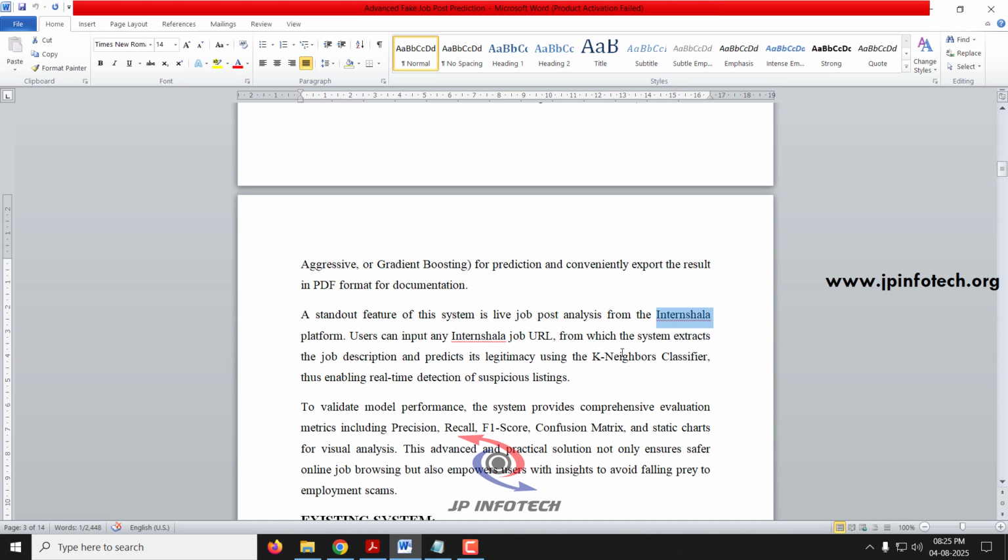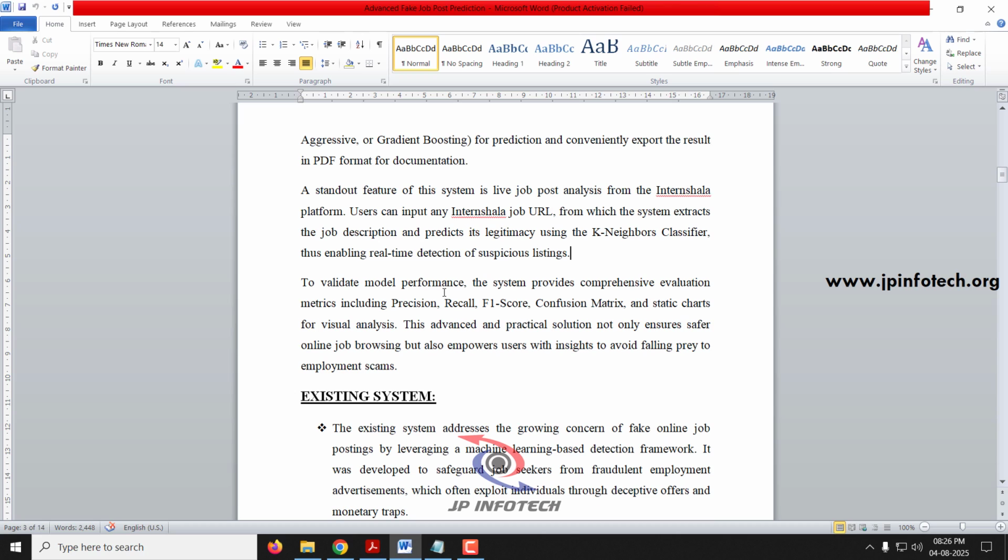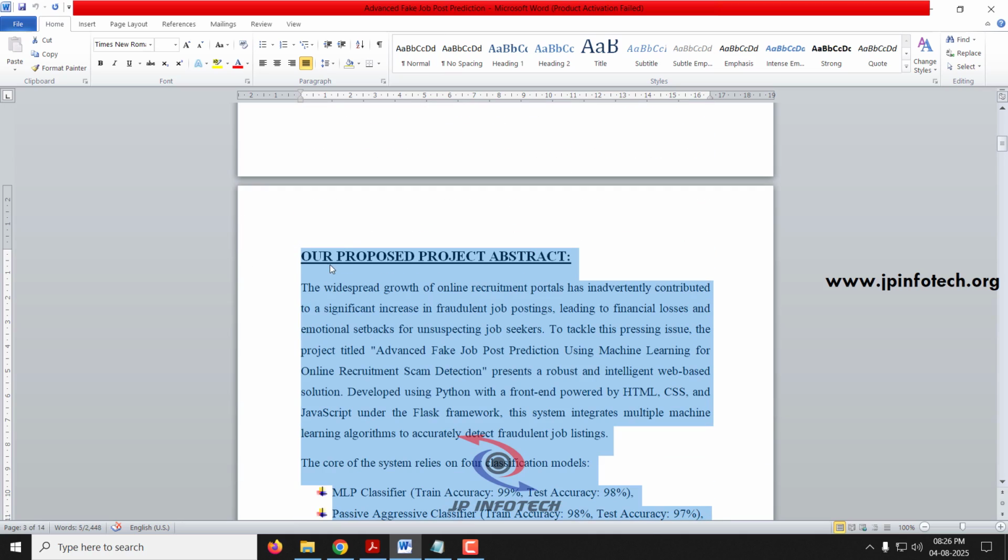So the user can copy the link from the Internshala website job and paste it in our system, so that it will extract the job description from that website, and based on the model that we have trained using the K-neighbor classifier, it will list whether it is a fraudulent job or a correct job. Finally, we'll show the model performance using the performance analysis parameters like precision, recall, F1 and the confusion matrix, and we show the static visualization charts also. These details have been mentioned in our proposed abstract part.